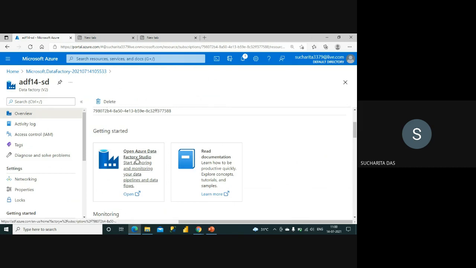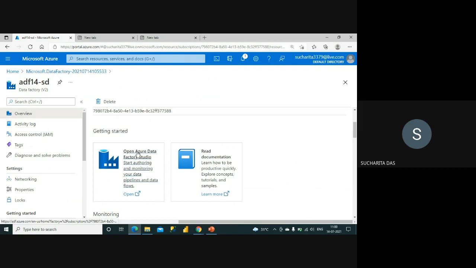Here you have two options to start. One is Open Azure Data Factory Studio, another is the documentation part. So you can always refer to the documentation to have more details. For every service we are discussing, Microsoft has very detailed documentation. You can just search in Google, say Azure Data Factory documentation, and then you can go to the Microsoft website for a very detailed discussion on each and every topic.